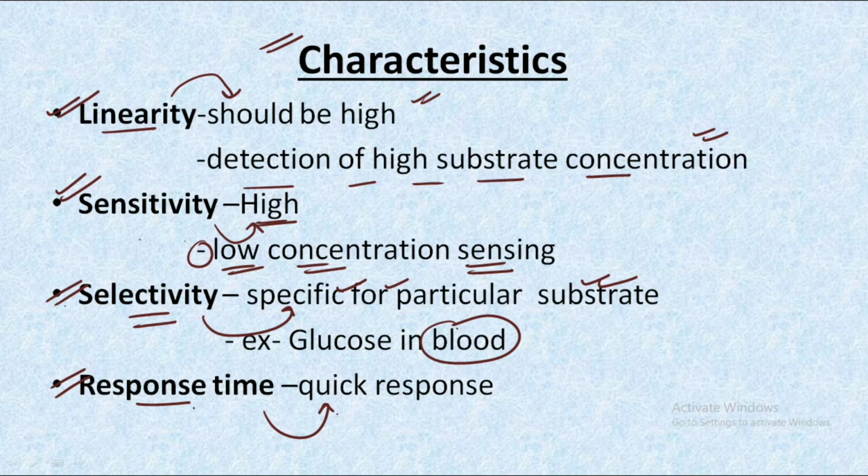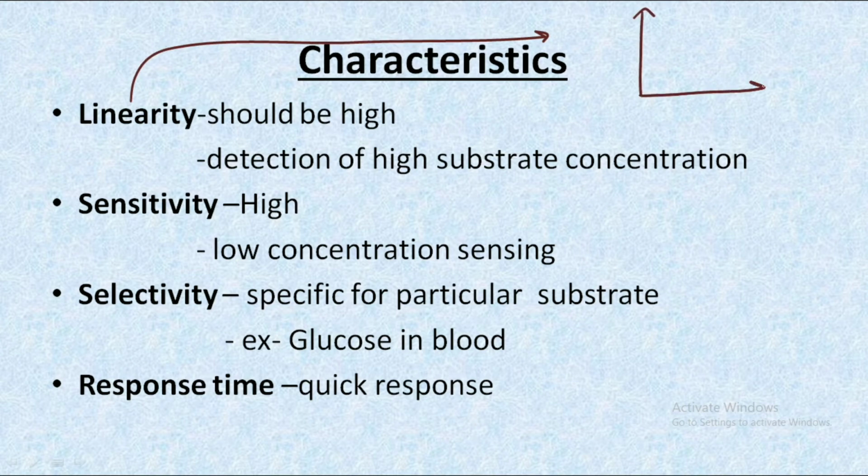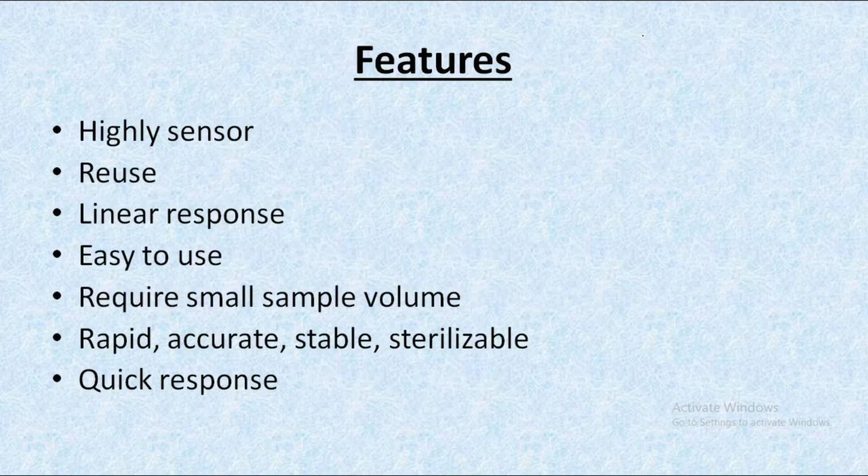The first one was linearity. One important point to remember about linearity is that whenever we plot the graph for linearity in biosensors, it is always a straight line graph which is equidistant from both of the axes. Make sure you remember this graph. All you need to remember is that biosensors have a linear graph in any condition in which we plot a graph. Why am I focusing on this? Because you will understand the importance of this graph by the end of this video.